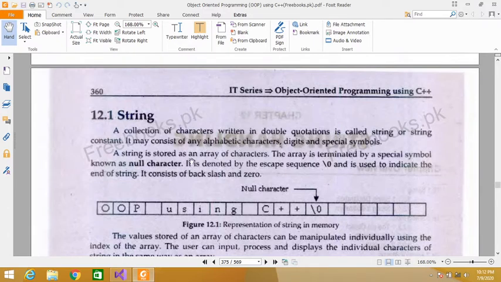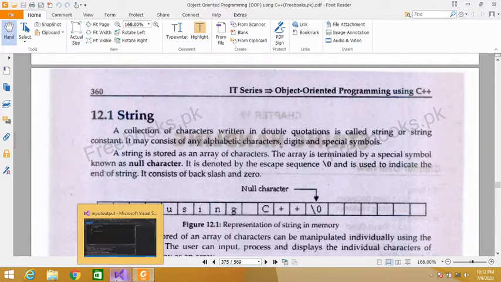A string is stored as an array of characters. The array is terminated by a special symbol known as the null character. So our string always ends with the null character \0. So \0 indicates that our string has ended.